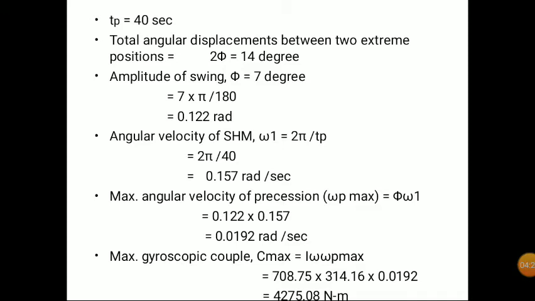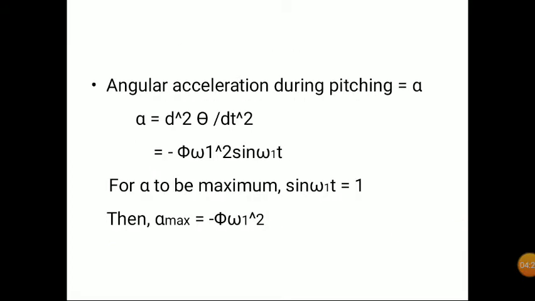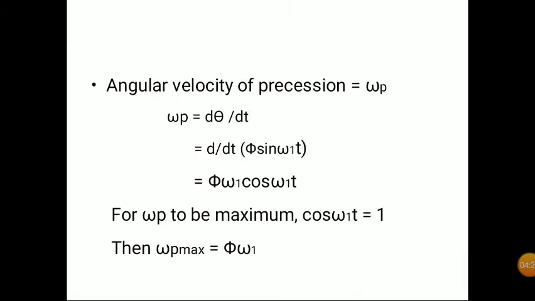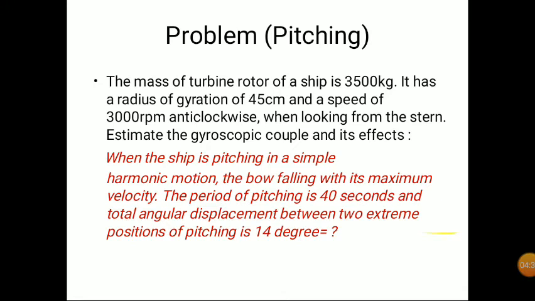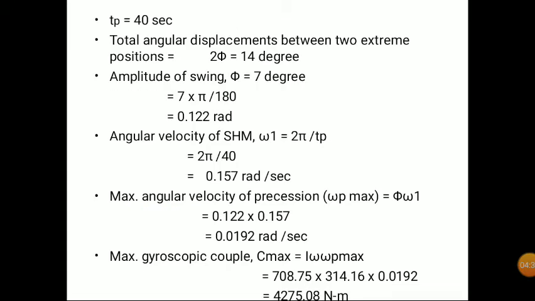Then the maximum angular velocity of precession is omega p max. We already know the equation: omega p max is equal to phi omega 1. Using this equation, with phi as 0.122 radian and omega 1 as 0.157, we get omega p max equal to 0.0192 radian per second.